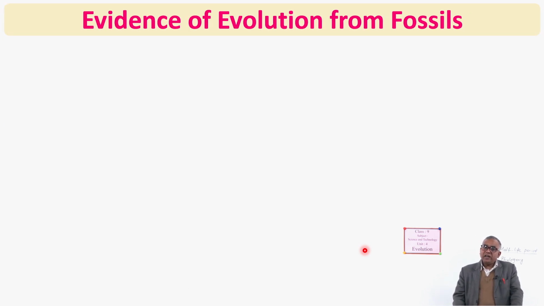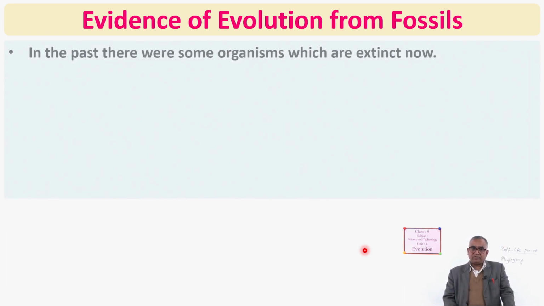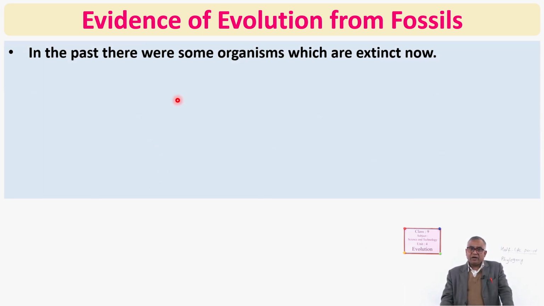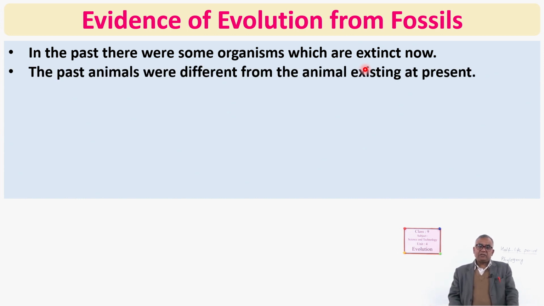And then what evidences have we got? After studying so many things, what have we found? In the past, there were some organisms which are extinct now, like Archaeopteryx and mammoth. They are not present now. Next, the past animals were different from the animals existing at present. Present horses are different from ancient ones. Present human beings are different from ancient ones.